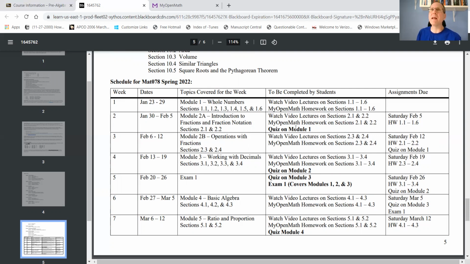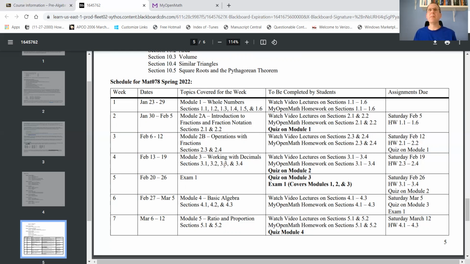But once you have actually looked at the videos and learned the material, I would just take the quiz and do the homework as soon as you can. I wouldn't necessarily wait. You have plenty of time if you need it, but you should do it while it's fresh, okay? And we're going to continue like this throughout the entire semester.